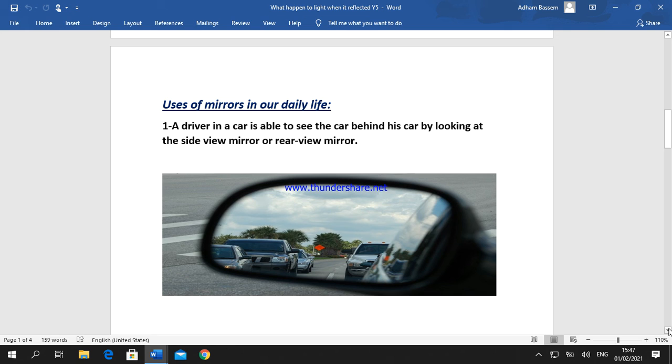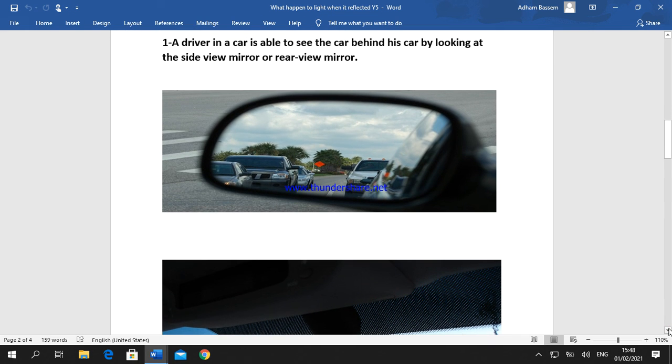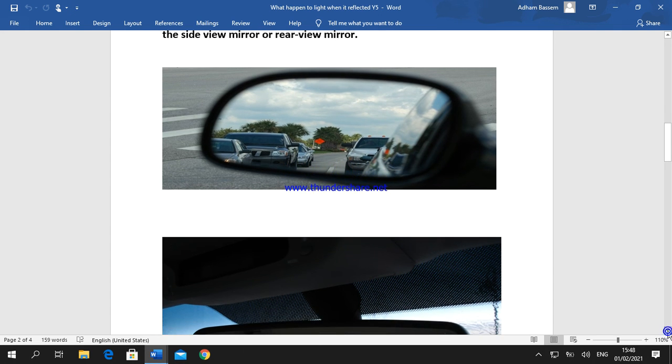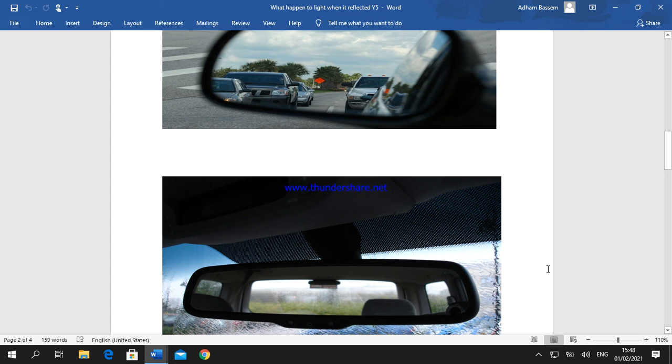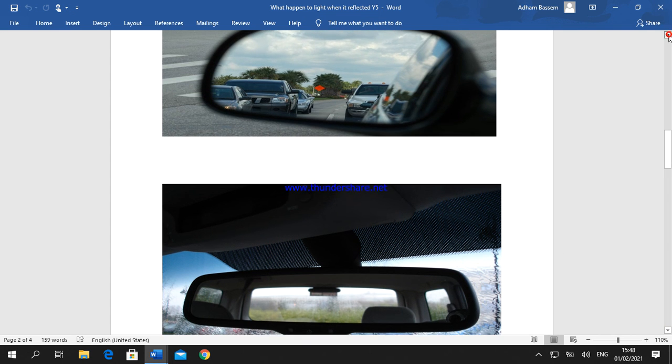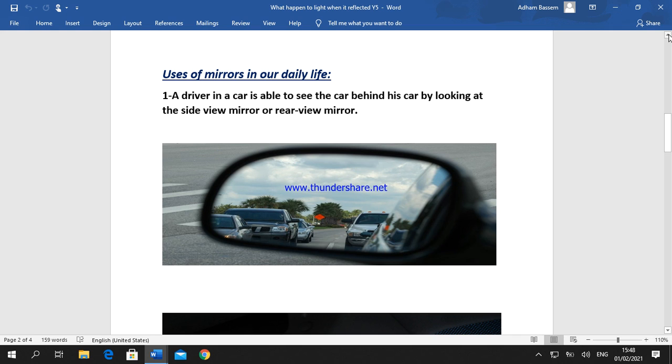In a car, as we see, we have a side view mirror and a rear mirror. The side view mirror and rear mirror enable the driver to see the cars or the road behind, to avoid accidents.